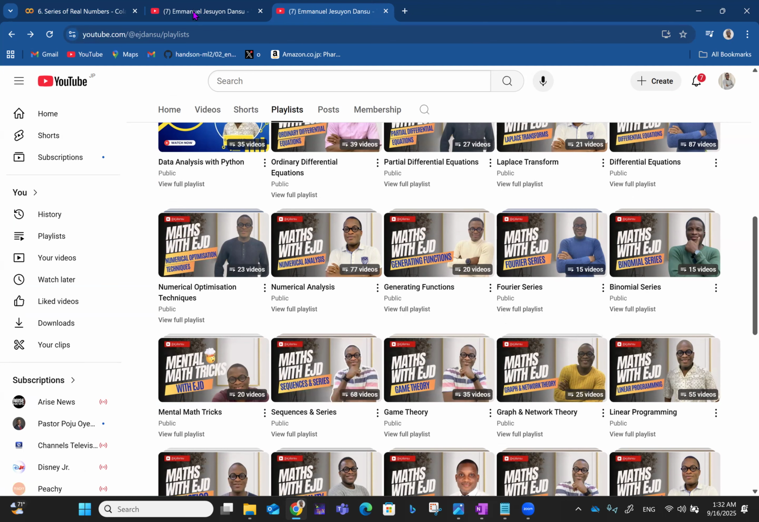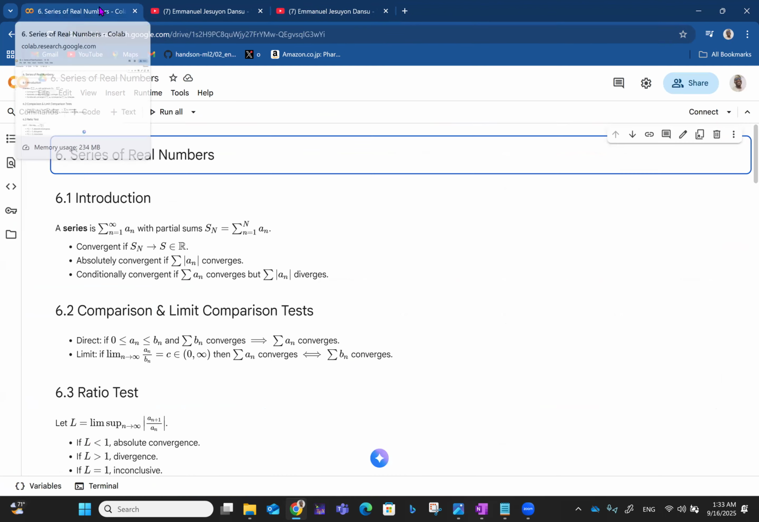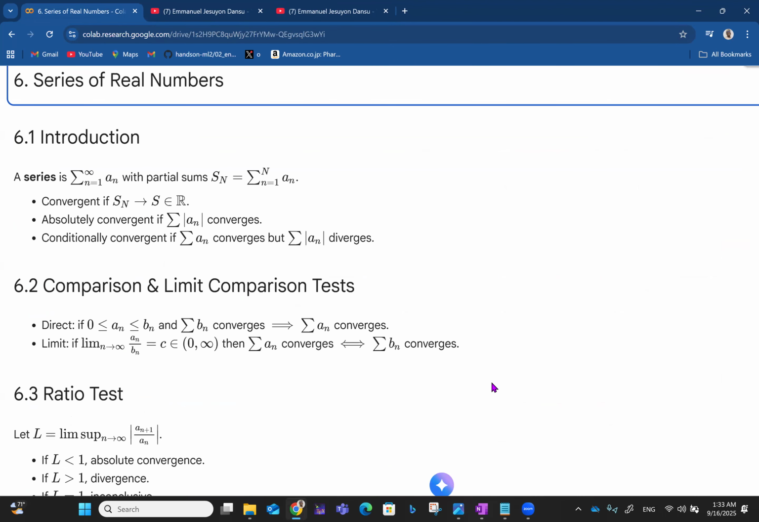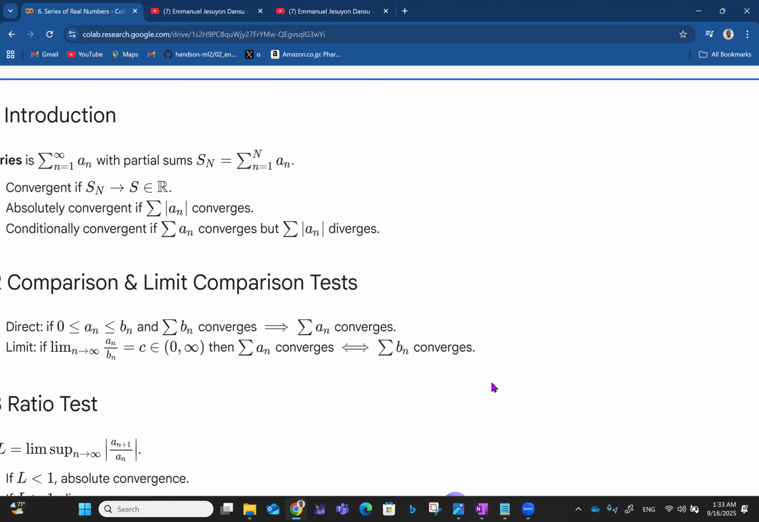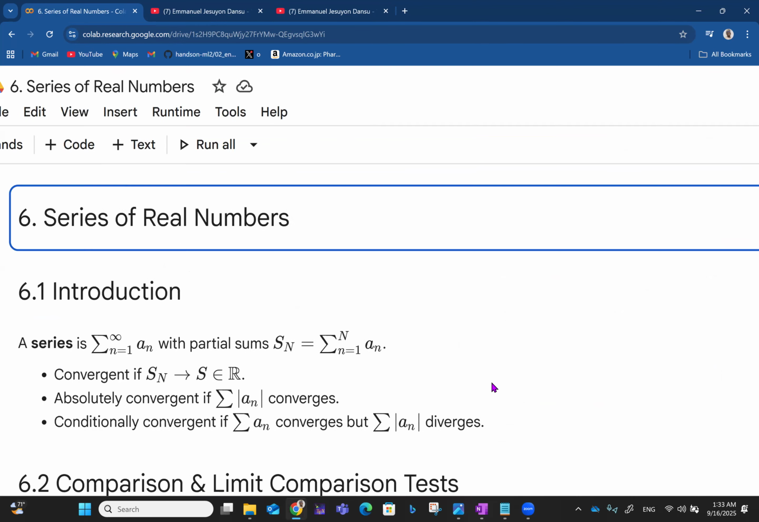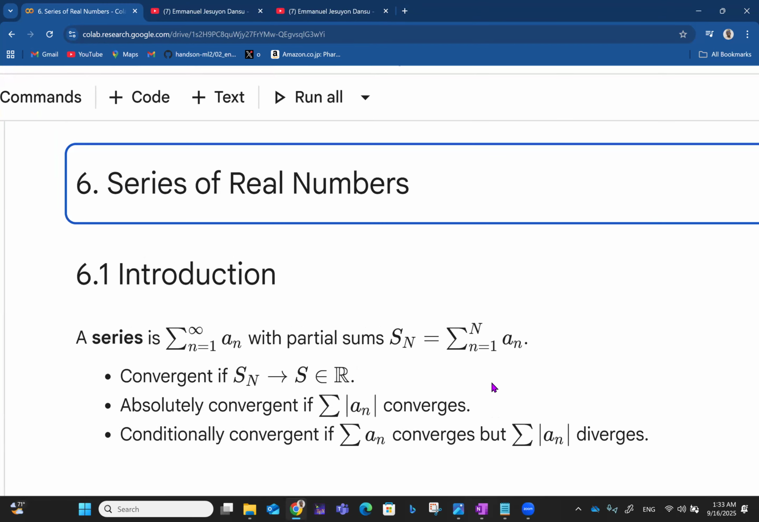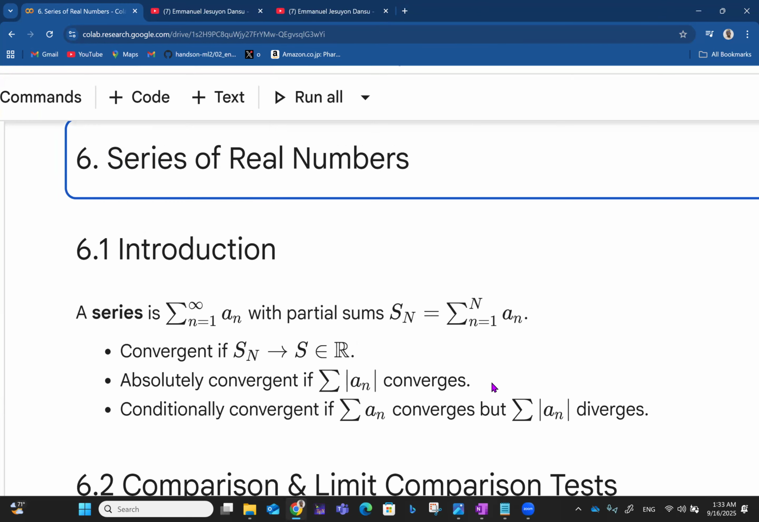So if you want to see the quantitative side of sequences and series, you may want to go for that. But under real analysis, it's more of abstraction. Once in a while, I may try to express some things for you to see. All right, so, series of real numbers, an introduction.